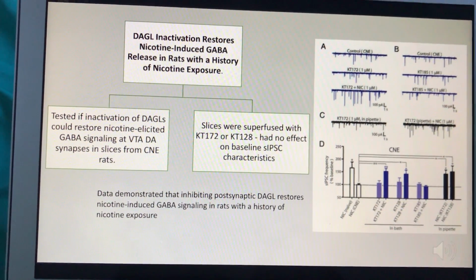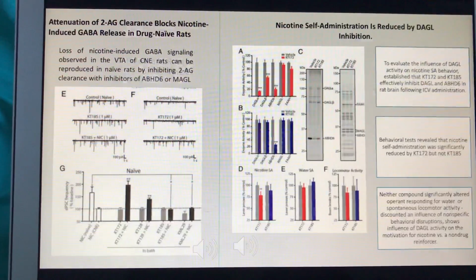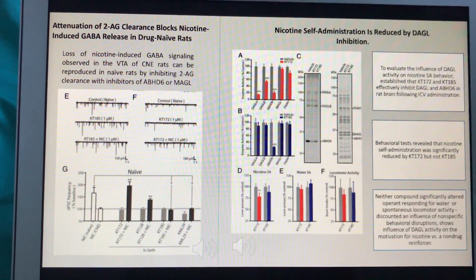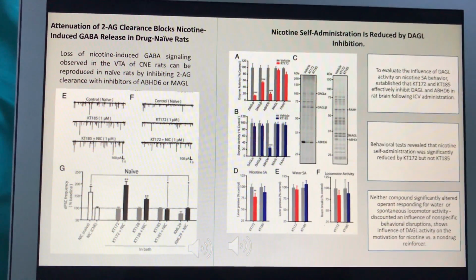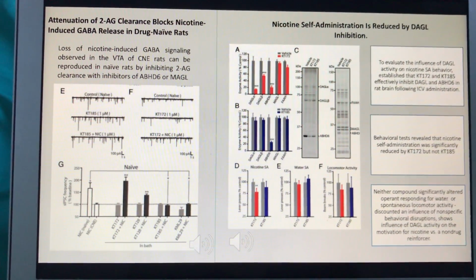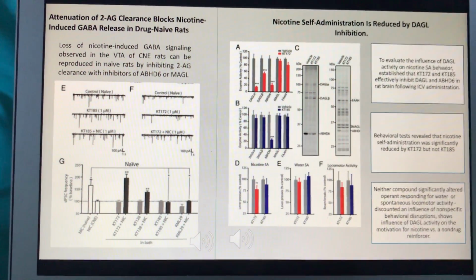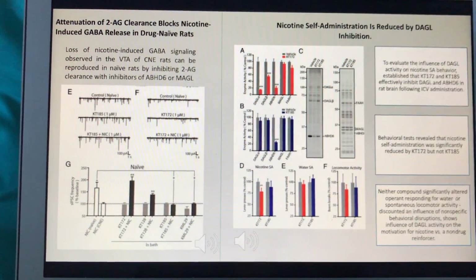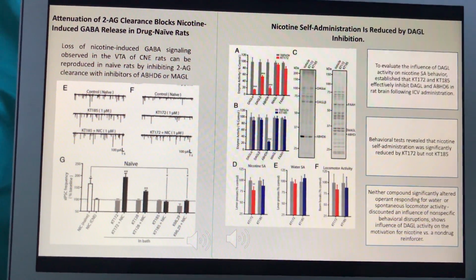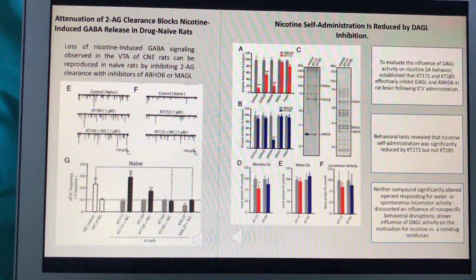Slices were superfused with KT172 or KT185 but had no effect on baseline sIPSC characteristics. Furthermore, our results also indicated that attenuation of 2-AG clearance blocks nicotine-induced GABA release in drug-naive rats. Loss of nicotine-induced GABA signaling observed in the ventral tegmental area of chronic nicotine exposure rats can be reproduced in naive rats by inhibiting 2-AG clearance with inhibitors of ABHD6 or MAGL. Lastly, our results also indicated that nicotine self-administration is reduced by DAGL inhibition.